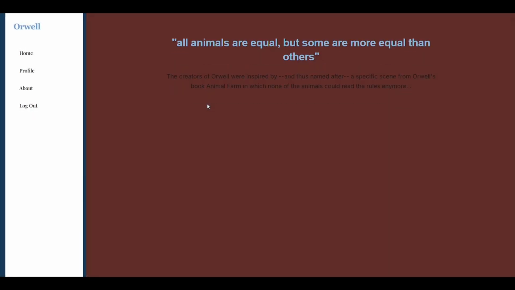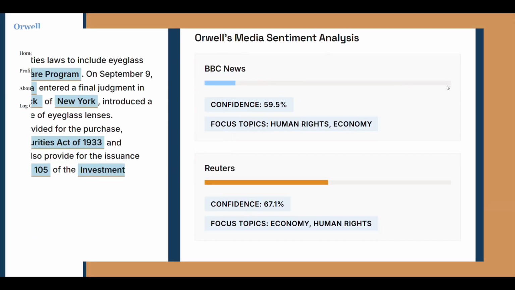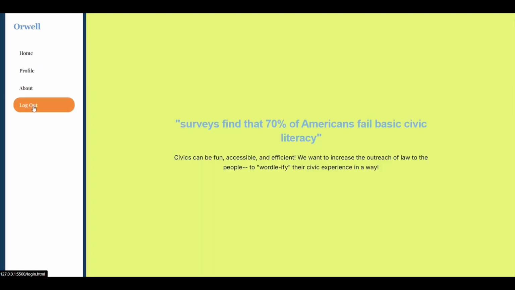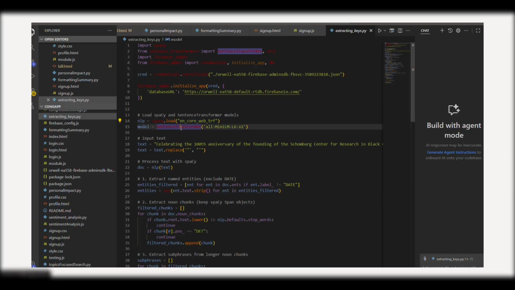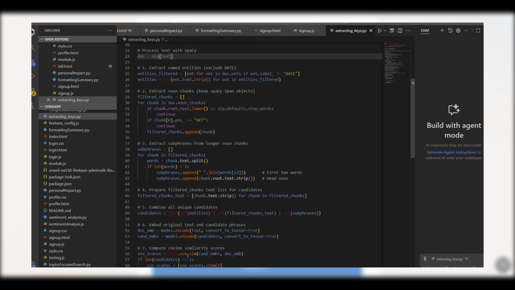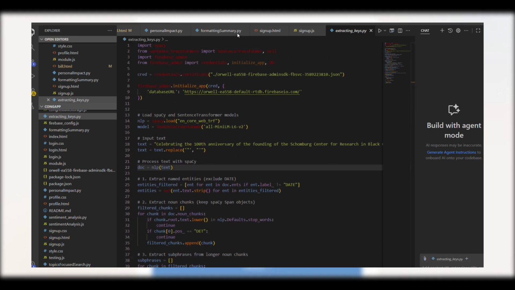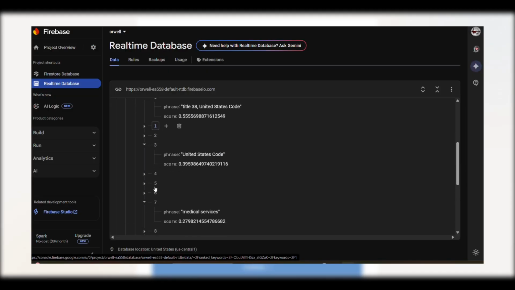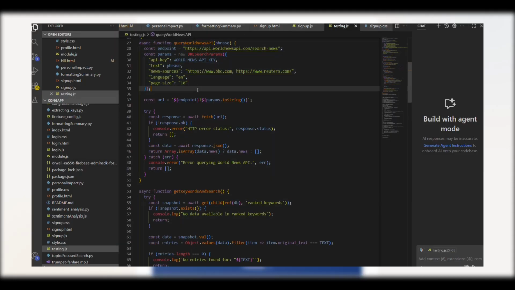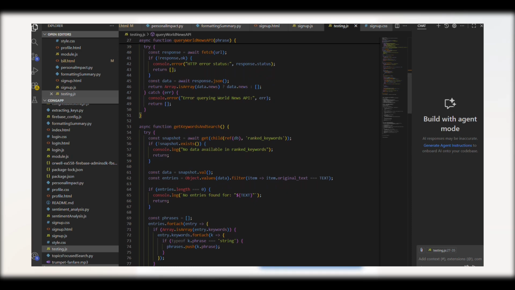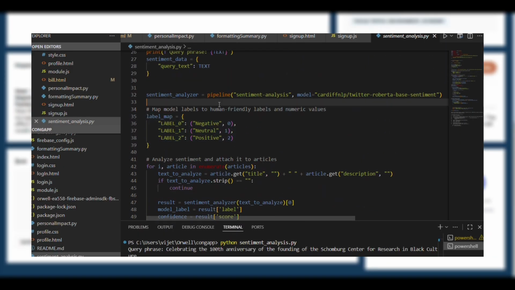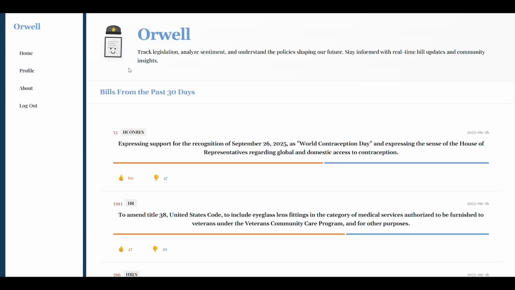Using our custom sentiment analysis pipeline, users can see how different media outlets feel about a bill, what they emphasize, and what they leave out. So here's what we did. First, we extracted possible SEO words by extracting nouns or certain parts of speech through symbolic NLP. Then we ranked these candidates based on relevancy according to sentence transformer LLMs. After that, we web scraped using multiple APIs using SEO keywords to find articles on the subject we're looking for. And lastly, we ran sentiment analysis on these articles, also analyzing them for themes that popped up the most.